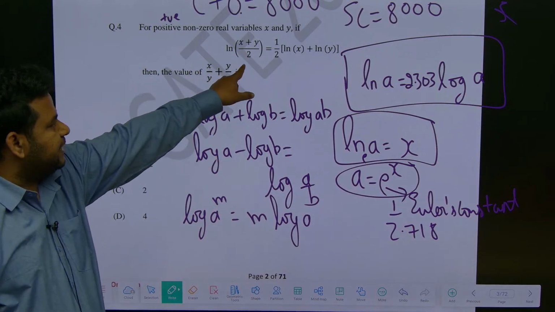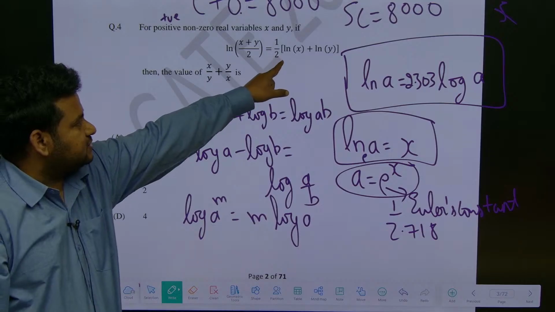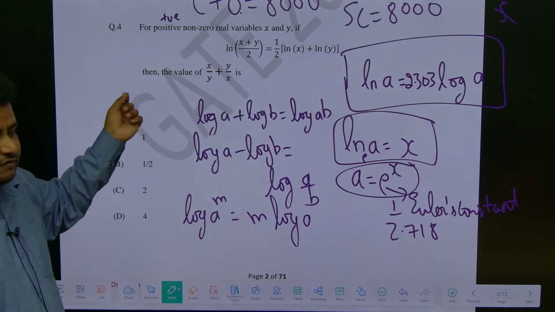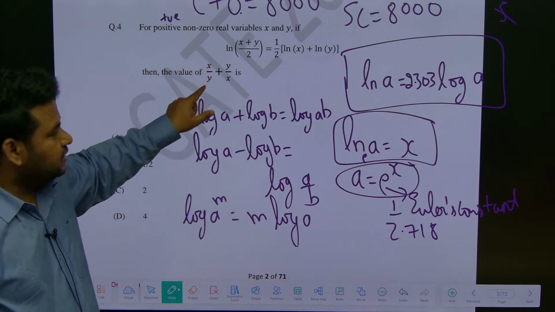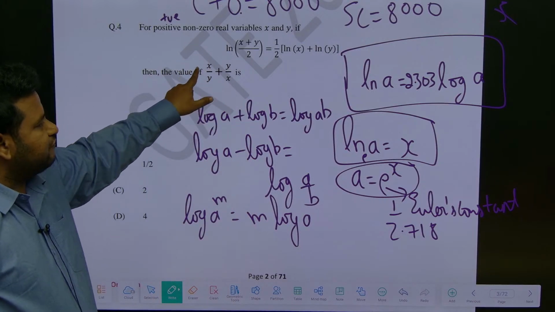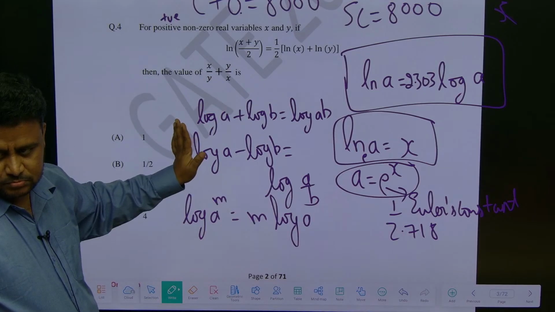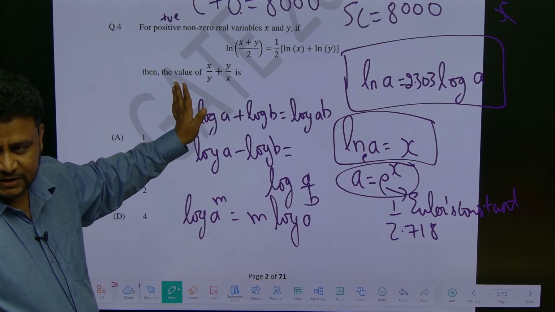So ln of (x plus y) by 2 is equal to 1 by 2 (ln x plus ln y). First focus on what they are asking. Till now I told the concept, now let us come back to the question. They are asking the value of x by y plus y by x.